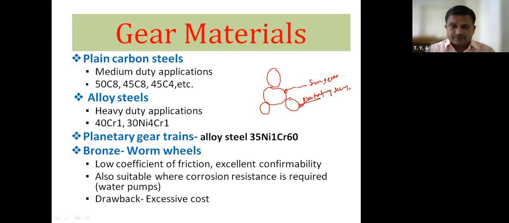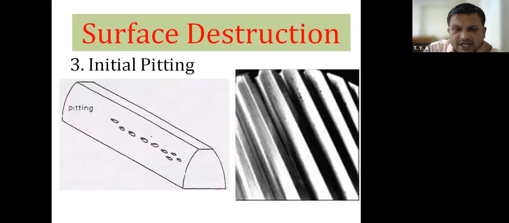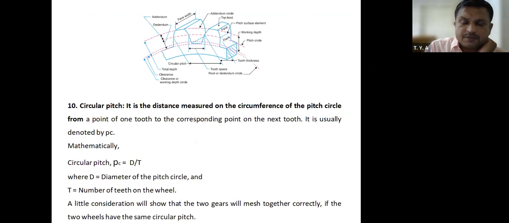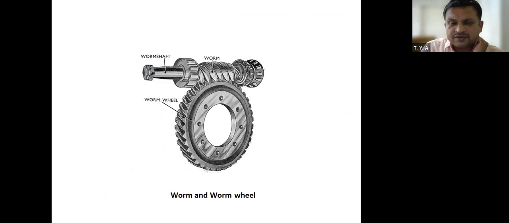Therefore, bronze material has a low coefficient of friction, excellent conformability. Also, it has corrosion resistance. The drawback is excessive cost. Now, where do you find the use of bronze material? You will find its use in worm and worm wheels. Now, I will show you the diagram of worm and worm wheel. Then you will understand why bronze material or phosphor bronze material is used.